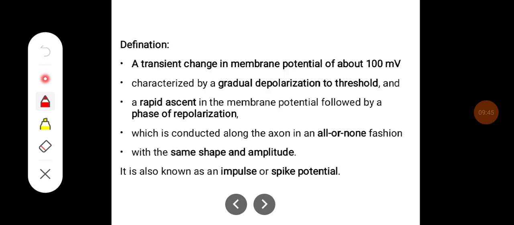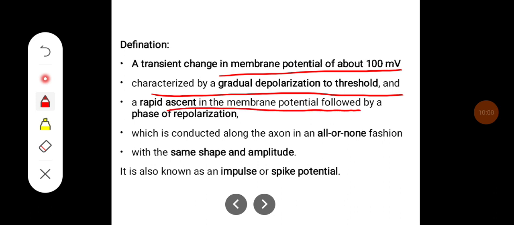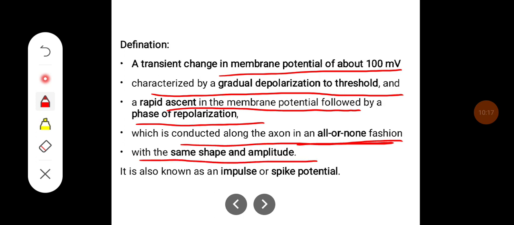accommodation. Coming to the action potential: the action potential is a transient change in the membrane potential of about 100 millivolts. It is characterized by gradual depolarization to threshold and rapid ascent of the membrane potential, followed by a phase of repolarization. It is conducted along the axon, and it obeys the all or none law. It has the same shape and amplitude. This is also known as impulse or spike potential.